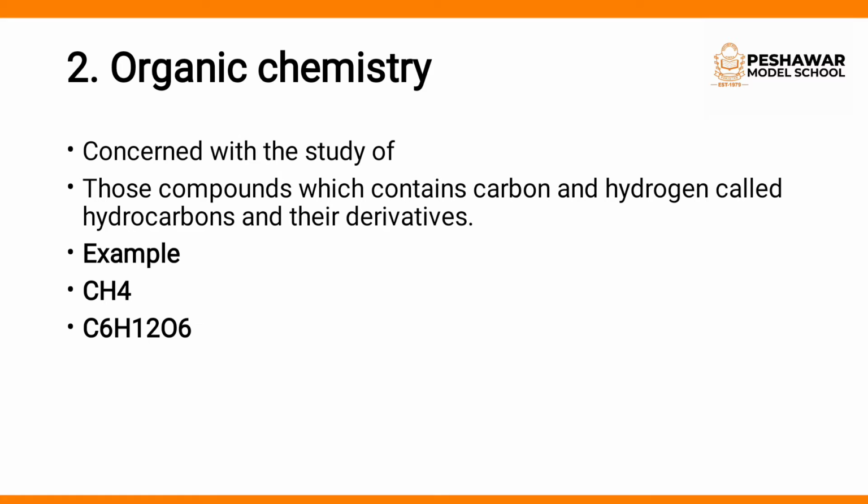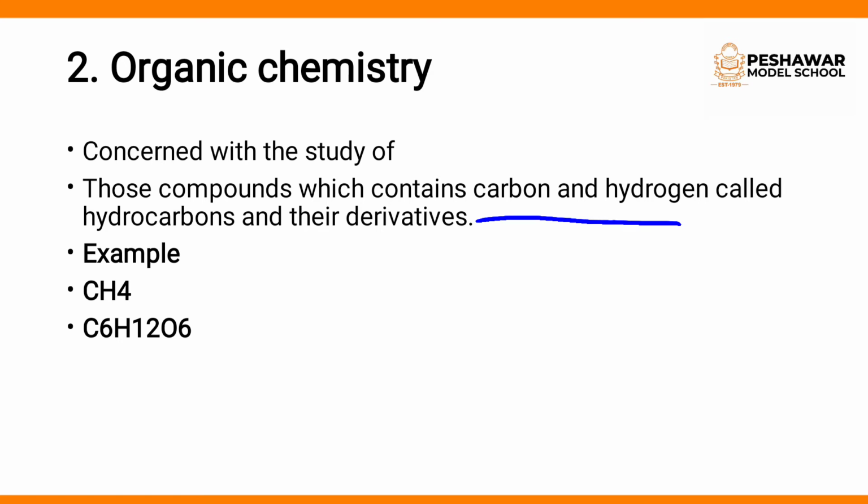Organic chemistry is the branch of chemistry that is concerned with the study of those compounds which contain carbon and hydrogen. So in organic chemistry, we are going to study all those compounds which contain carbon and hydrogen. It means we are not going to study those compounds which do not contain carbon and hydrogen.